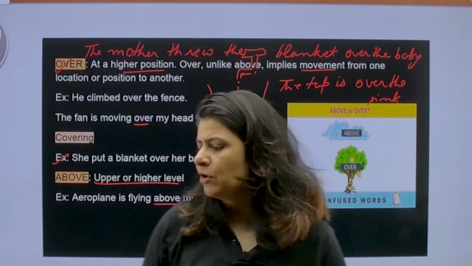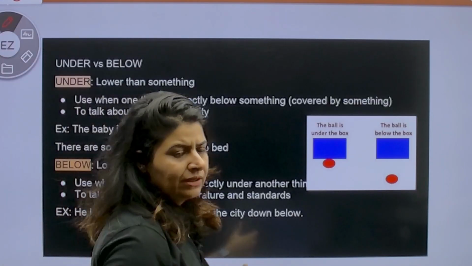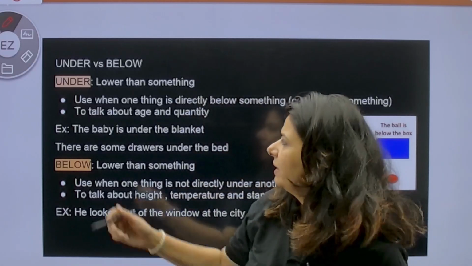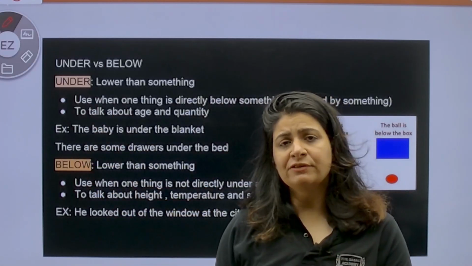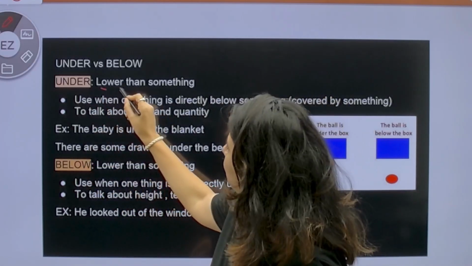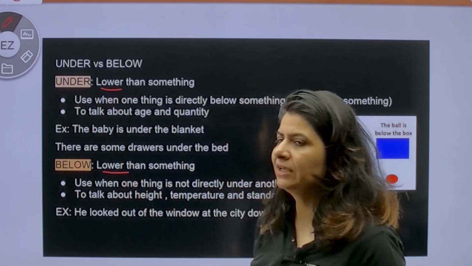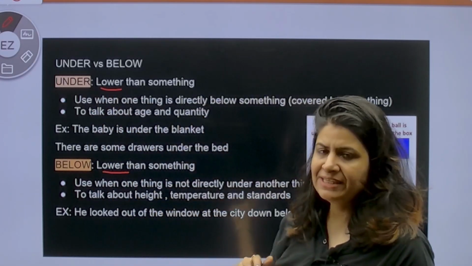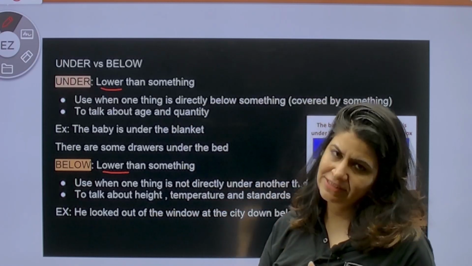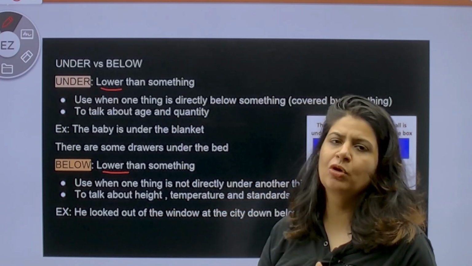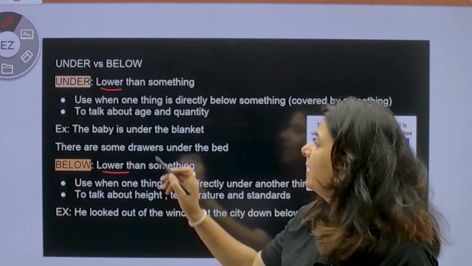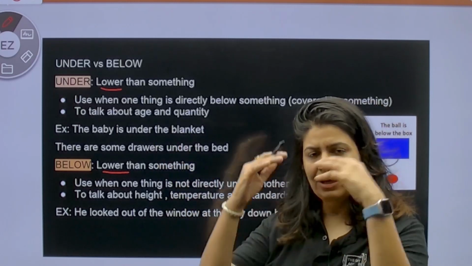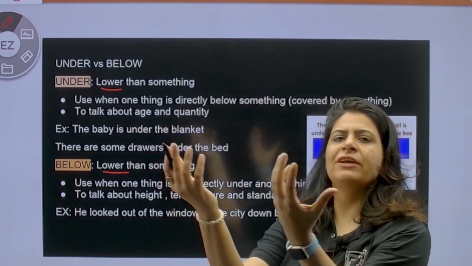Alright, moving on. Same way, like over and above, similarly under and below. Both stand for lower than something. Then what is the difference? Same difference. Under is a less distance, while below is a more distant. That means more lower. Under is less lower, and under is also for covering, when you are under the covering of something.